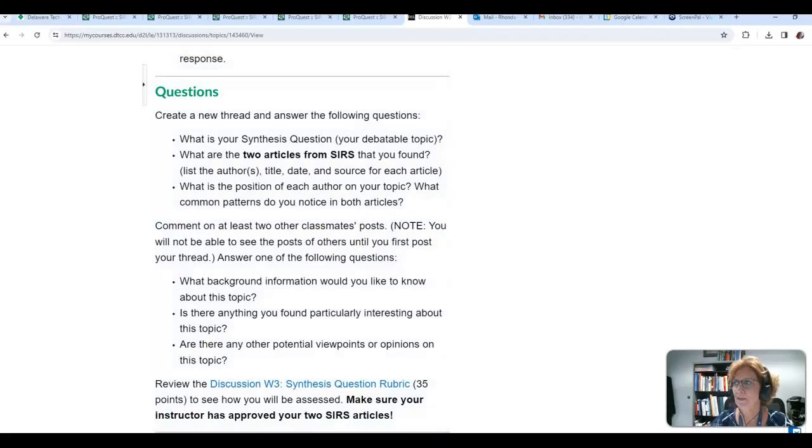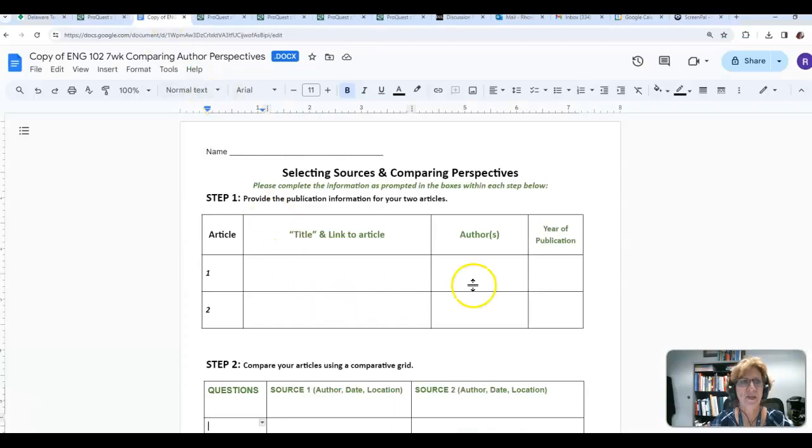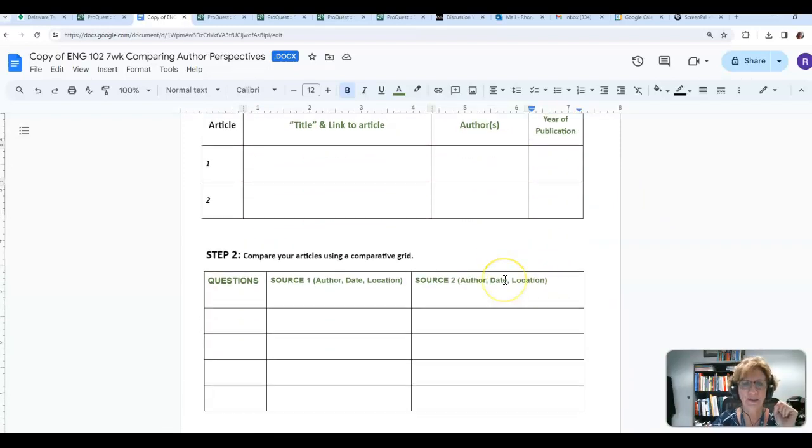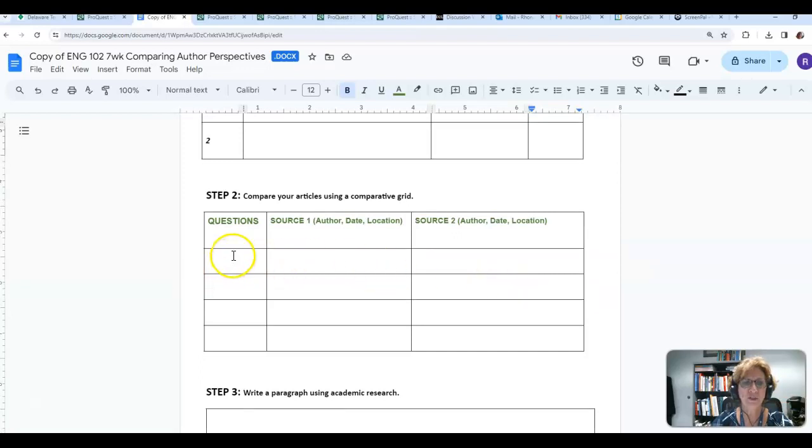The other assignment that you're doing is to fill out the Comparing Author Perspectives document. Again, this is using the 2 articles from SIRS that you found. So in step 1, you're going to give me the article information. So again, I have that recorded. And then you are going to use 3 questions from your literature review.